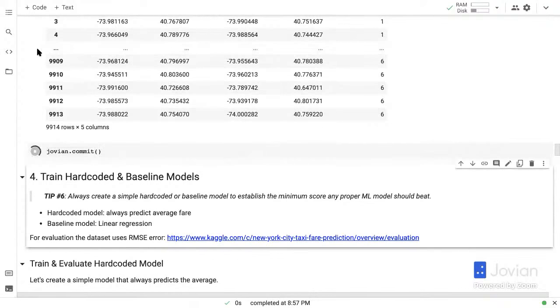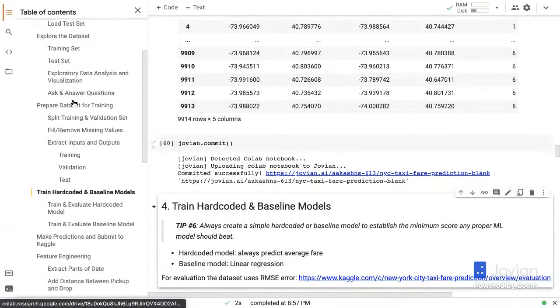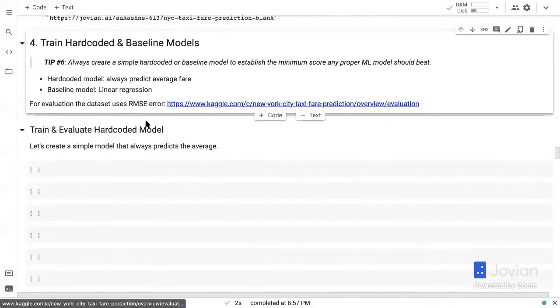Not bad. We're making good progress. In under an hour, we have downloaded the dataset, explored it a little bit, and at least prepared the dataset for training. And now we are going to first train some hard-coded and baseline models. So here's the next tip. Always create a simple hard-coded model, which is basically like a single value or a very simple rule, or some sort of a baseline model, something that you can train very quickly to establish the minimum score that any proper machine learning model should beat.